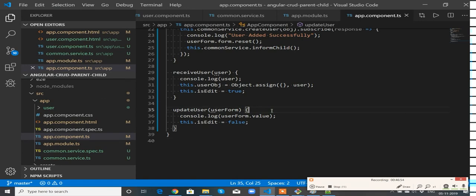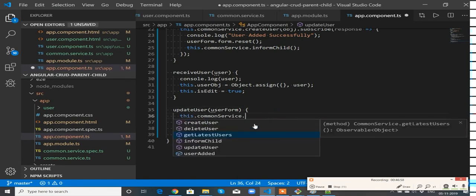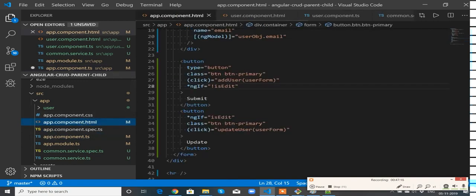To write update functionality, this.commonService.updateUser. For this, we need to send the user object. No, I don't think so.